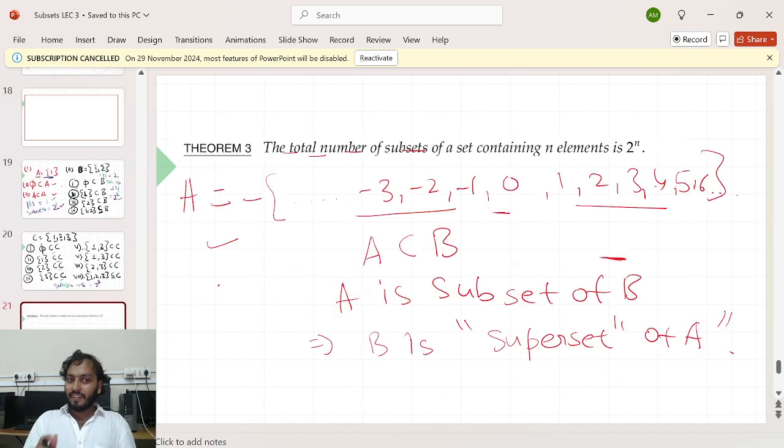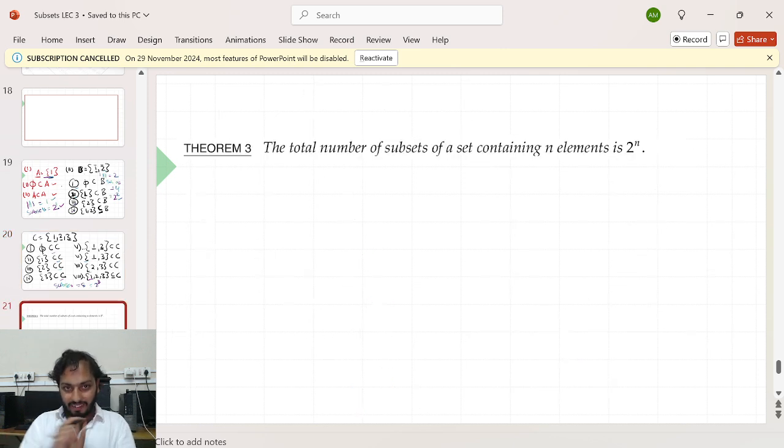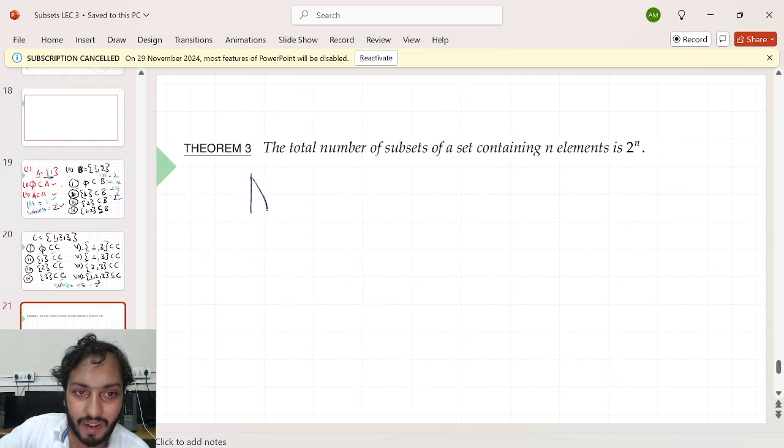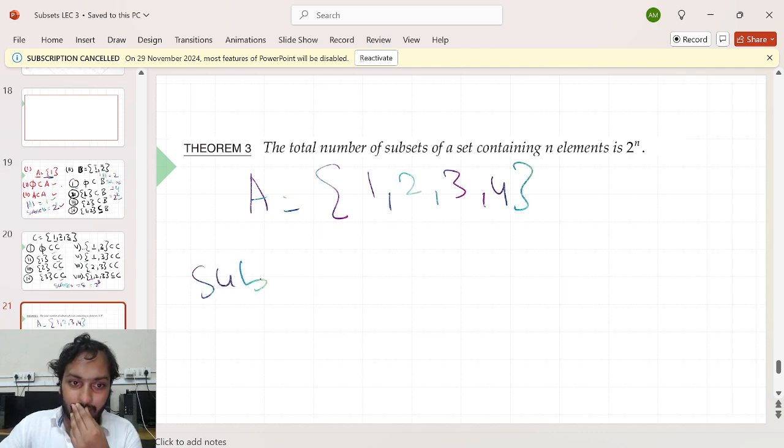Are you seeing this? Now my next question, very trivial question. I hope you can guess it. What would be my next question? If my set A contains 4 elements, 1, 2, 3, and 4, can you tell me how many subsets you can create now?